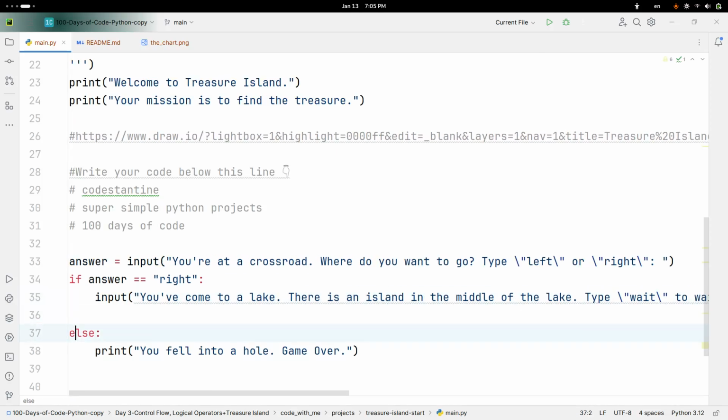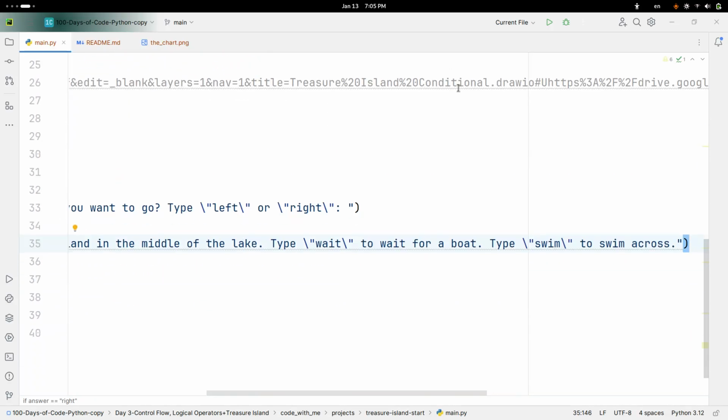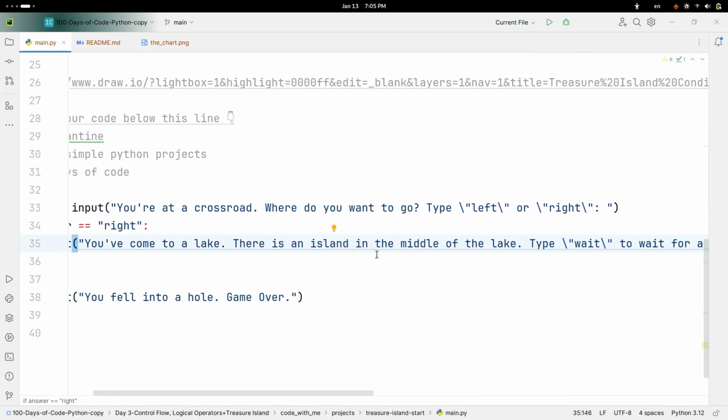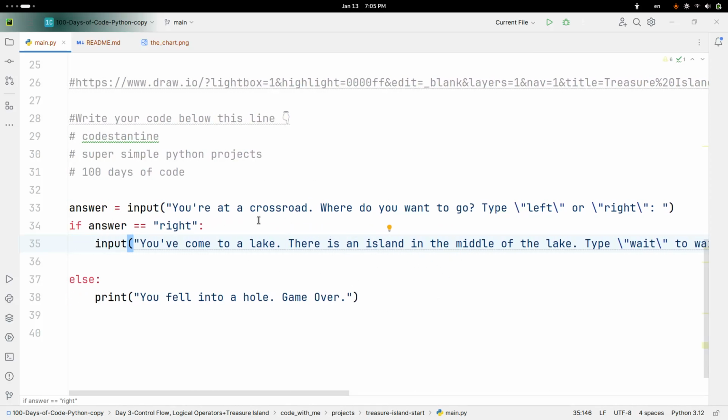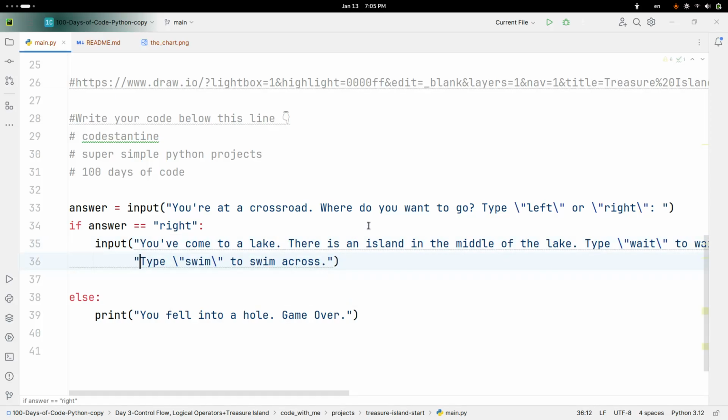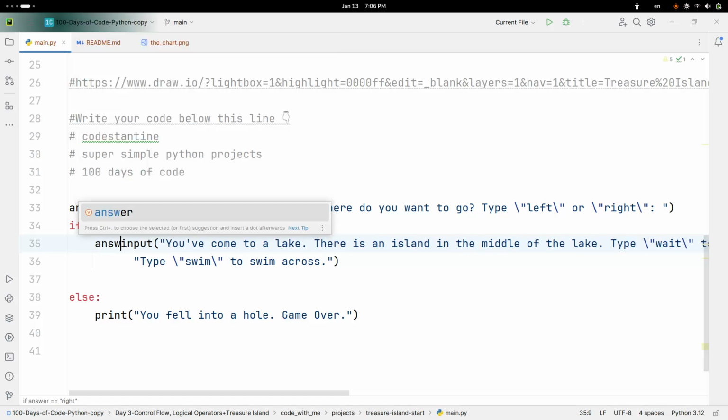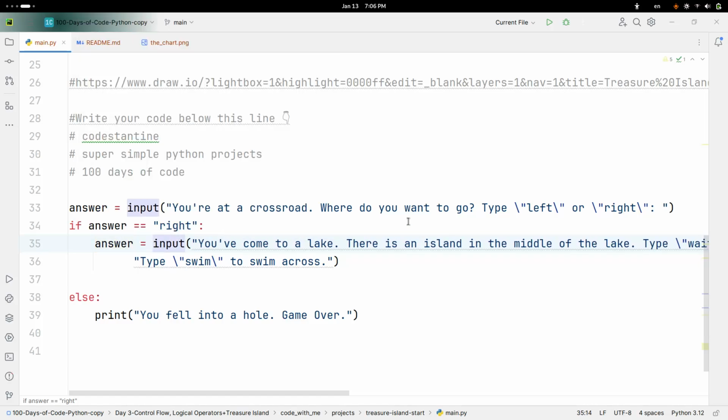Let's see if it works. Yeah, I guess now PyCharm is complaining that this line is too long, and okay, just do it like this. So now we have an input, but we're not storing the answer anywhere. And since we are doing this, I'm not going to create another variable here. I'm just going to say answer is equal to this again. It just gets overridden.